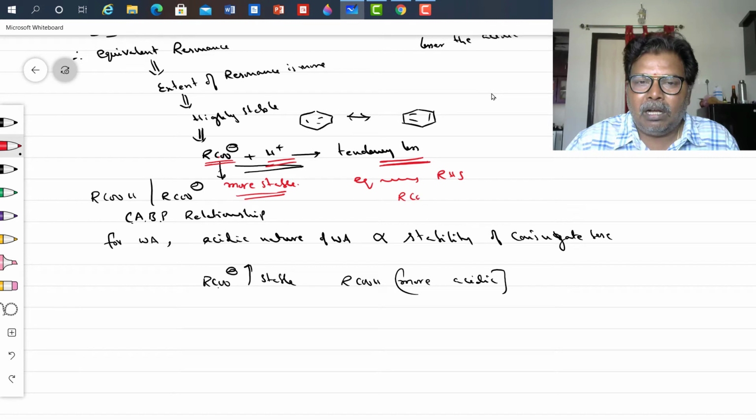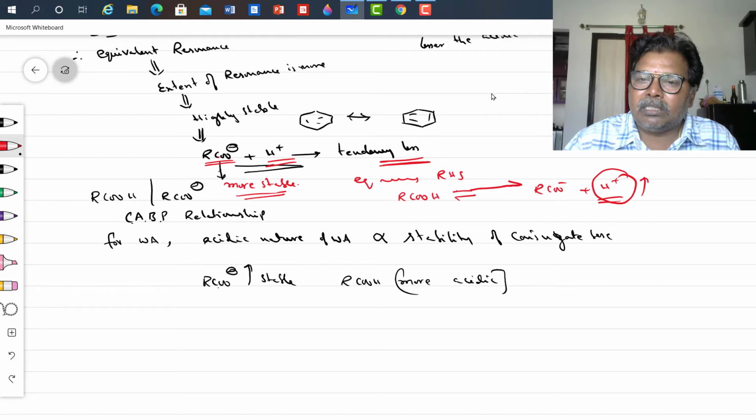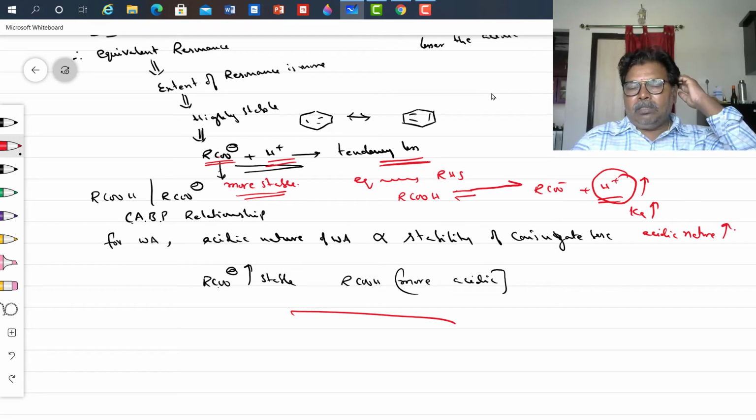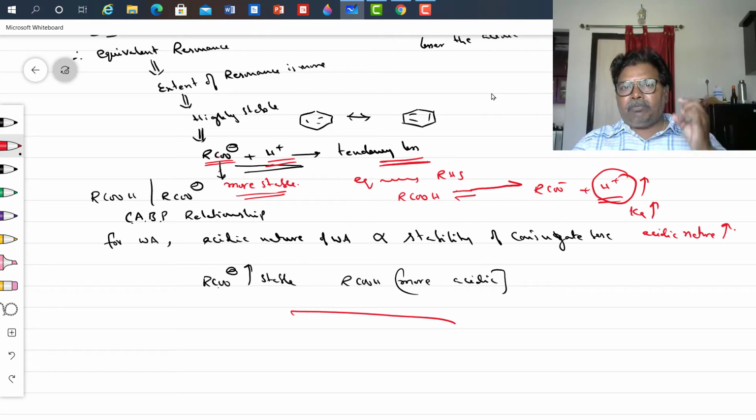That means RCOOH ionization is favored, giving RCOO minus and H plus. So H plus ion concentration increases, Ka increases. Therefore, the acidic nature will be more. Clear? So, therefore, the acidic nature of carboxylic acids depends on the stability of the conjugate base.